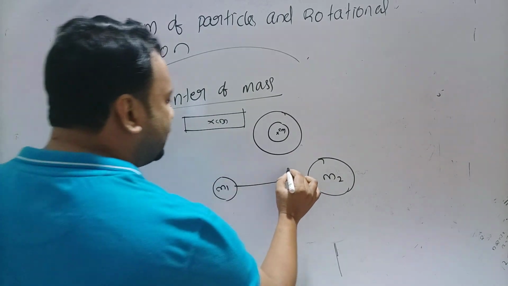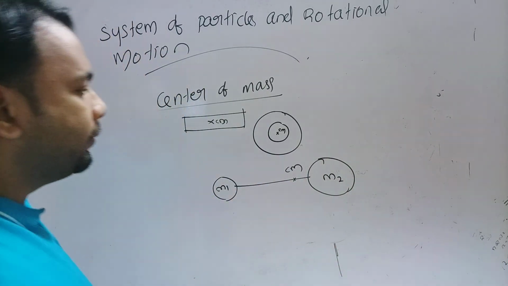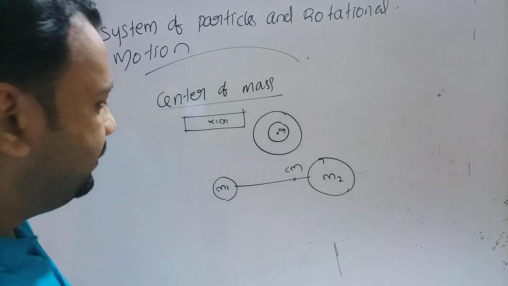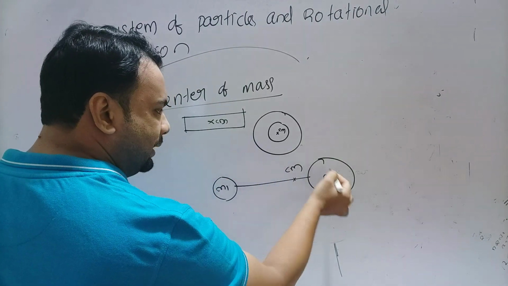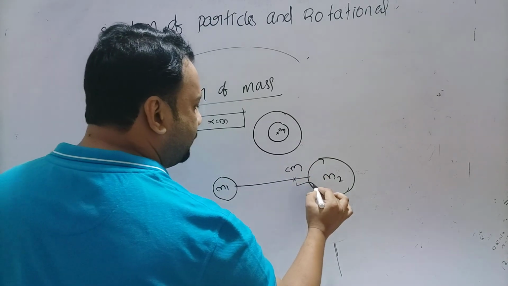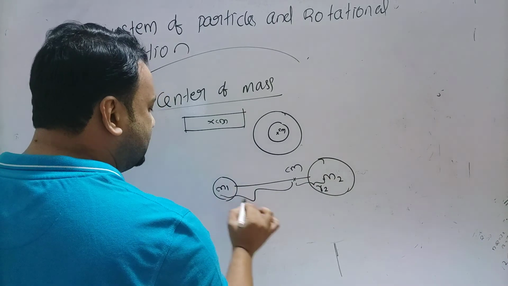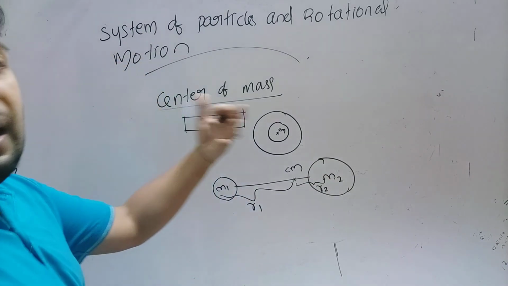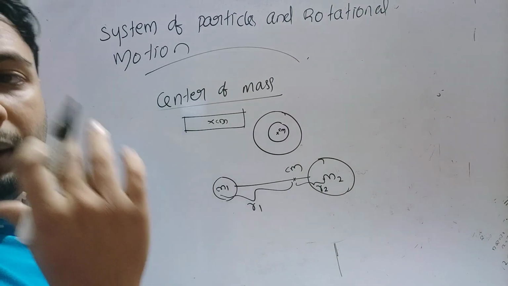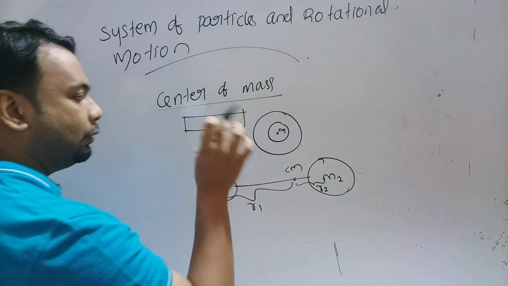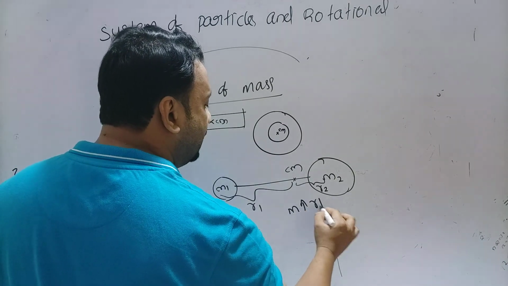So center of mass is located near the bigger mass. For a different mass system, the center of mass is located near the bigger mass. In the case of this body, the center of mass is near M2, and the distance from the center of mass to M2 is R2, and the distance from the center of mass to M1 is R1. So if mass increases, the location of the center of mass is nearer to the bigger mass. That means if M increases, R decreases.